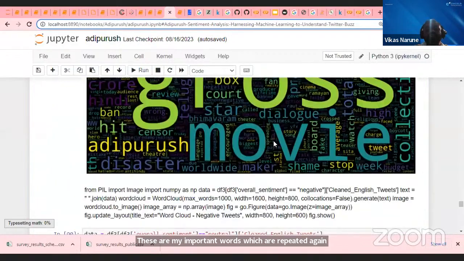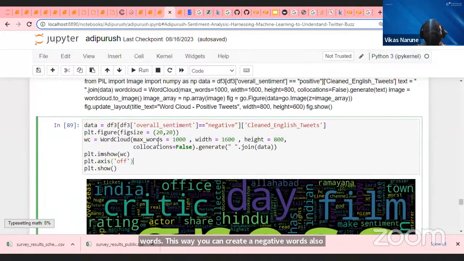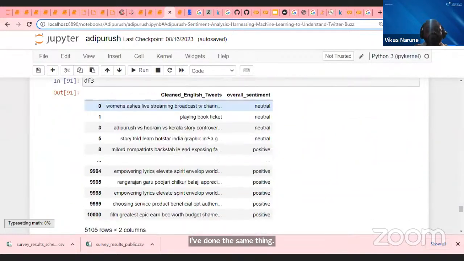This way you can create negative words also. Court, box, cry, critics, office, date, right? Same thing I have done: negative sentiments I have taken and passed to the word cloud function. That's it, guys. Once I am able to do this, what is my last job?